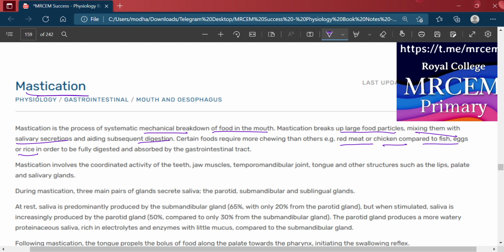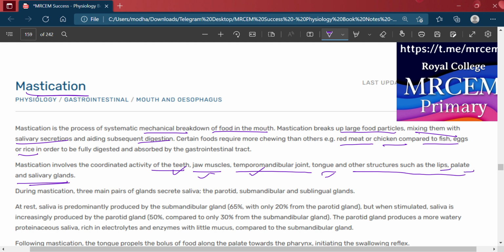Okay, mastication involves the coordinated activity of teeth, jaw muscle, temporomandibular joint, tongue, and other structures such as lips, palate, and the salivary gland.